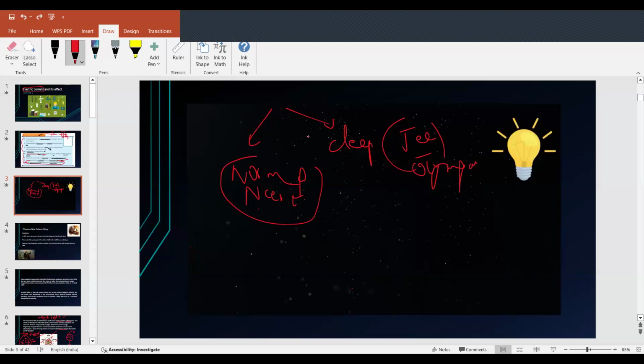The problems we discussed today are all JEE and Olympiad level, otherwise it will be normal NCERT level with basic questions that you will be able to solve.